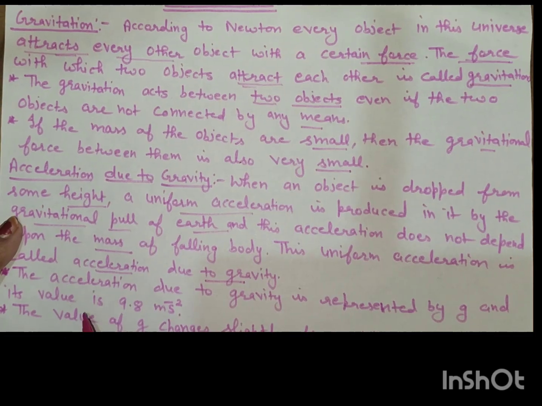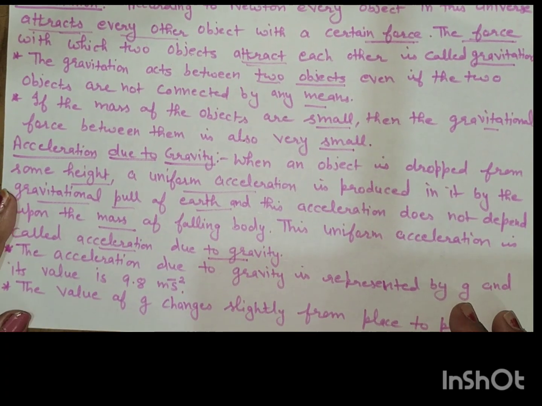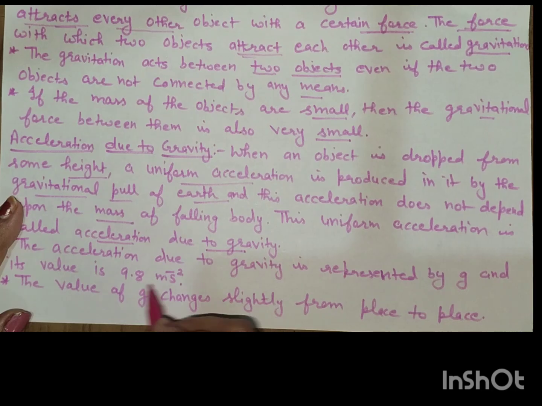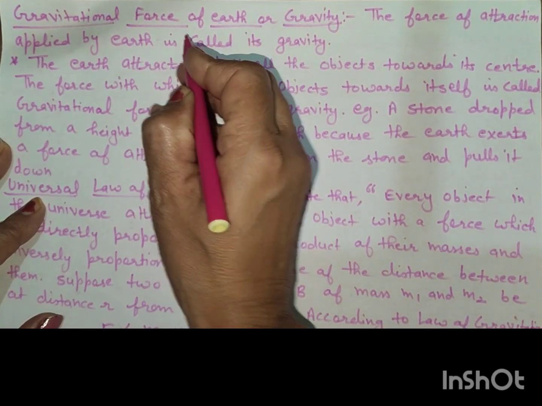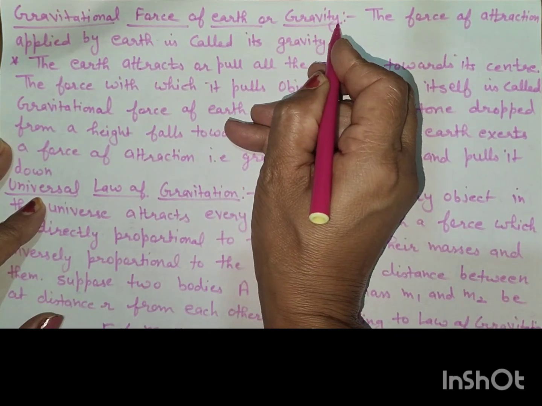Acceleration due to gravity is represented by g, and its value is 9.8 meter per second square, or m s^-2. The value of g changes slightly from place to place, and it is 0 at the center of the earth.